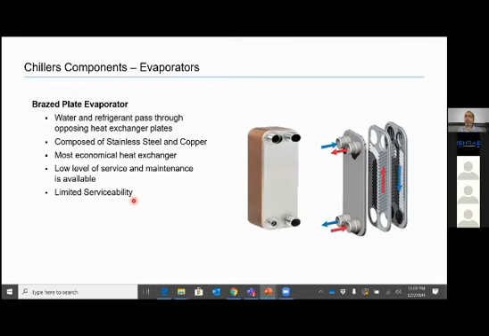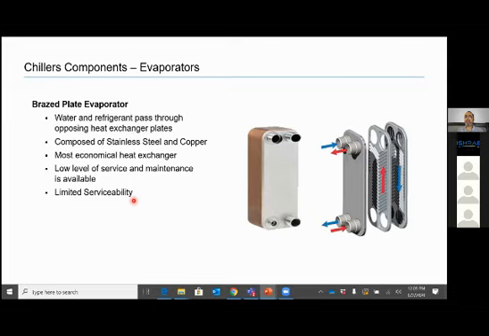Now we come to evaporators. What are the types of evaporators? These are PHE type evaporators, plate heat exchanger type. On one side you have refrigerant, on the other side you have water. Water and refrigerant pass through opposing heat exchanger plates.